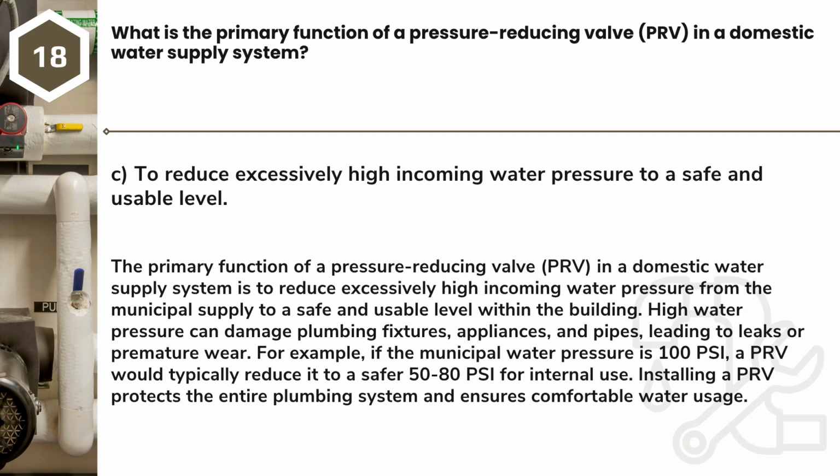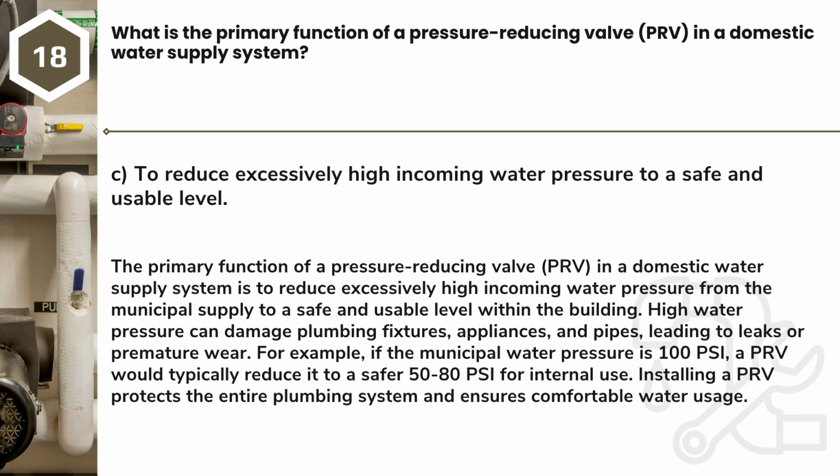Answer: C. To reduce excessively high incoming water pressure to a safe and usable level. The primary function of a pressure-reducing valve, PRV, in a domestic water supply system is to reduce excessively high incoming water pressure from the municipal supply to a safe and usable level within the building. High water pressure can damage plumbing fixtures, appliances, and pipes, leading to leaks or premature wear.